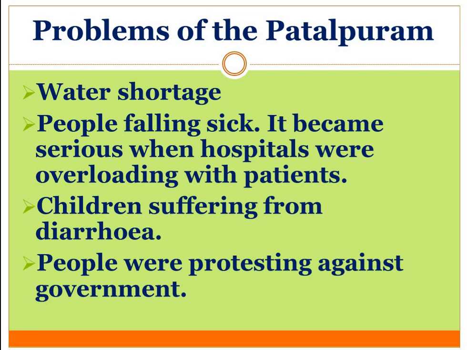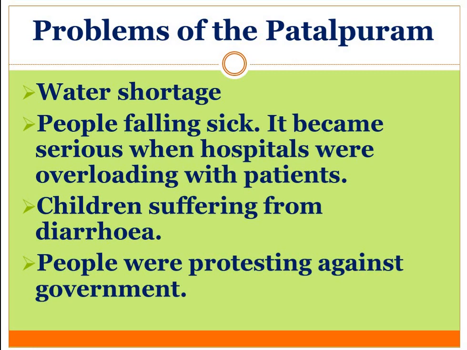So the problems that were there in Patalpuram: there was a water shortage, people were not getting clean drinking water, and in some parts the women were going 2-3 kilometers to fetch water.